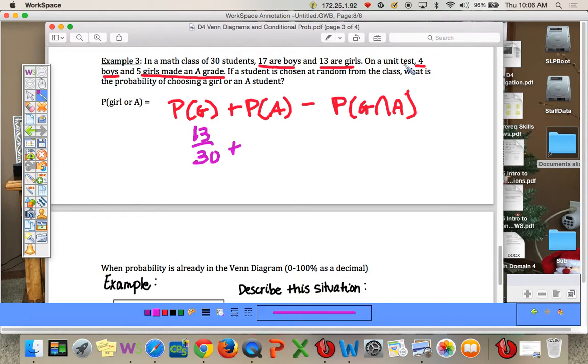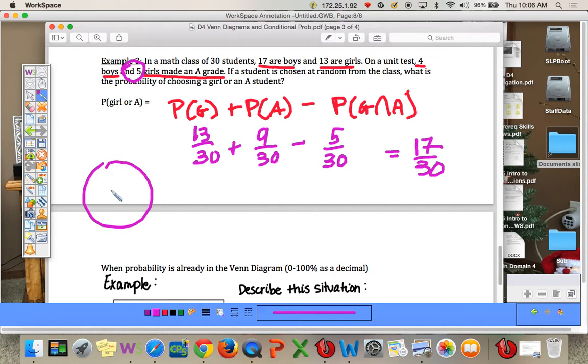Plus, how many A's are there? Okay, so we add up all the A's. 4 plus 5 is 9. Okay, but we double counted some kids. There are 5 girls that had an A grade, so minus 5 out of 30. So we double counted those, so we subtract. All right, 13 plus 9 minus 5. Okay, so our probability will be 17 out of 30.